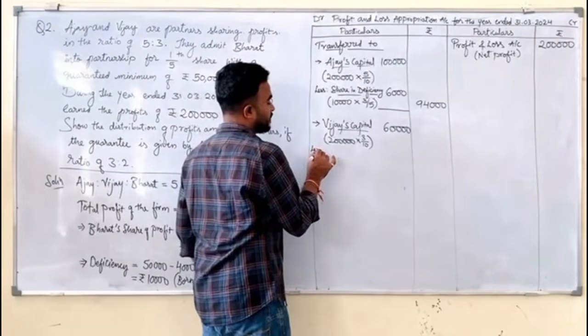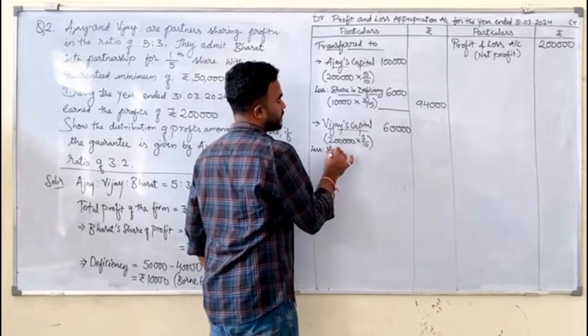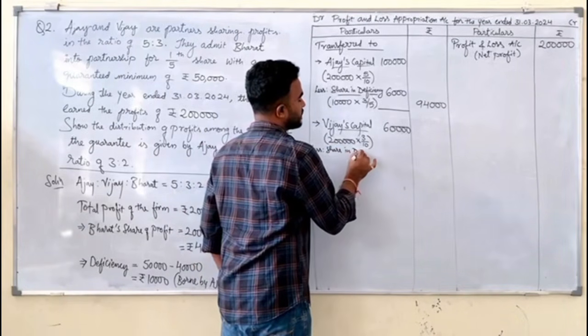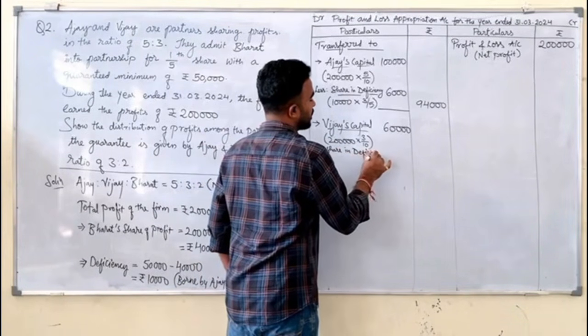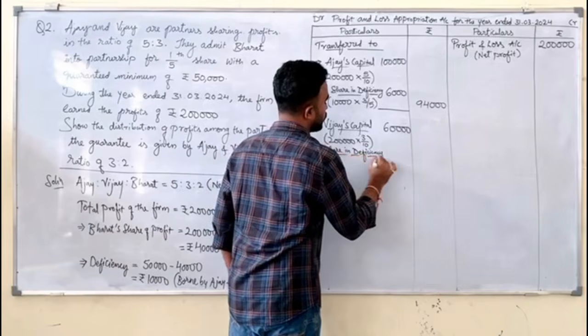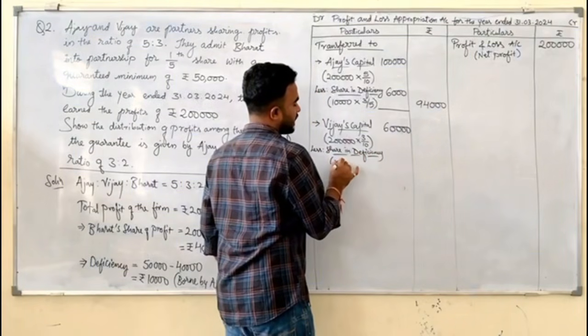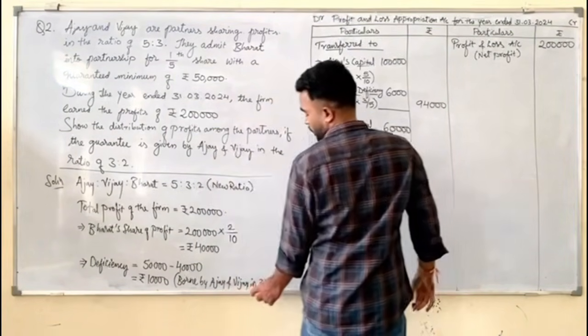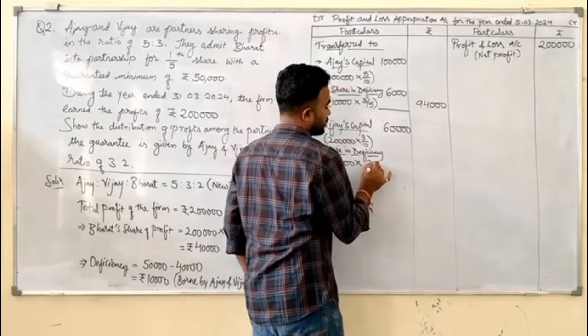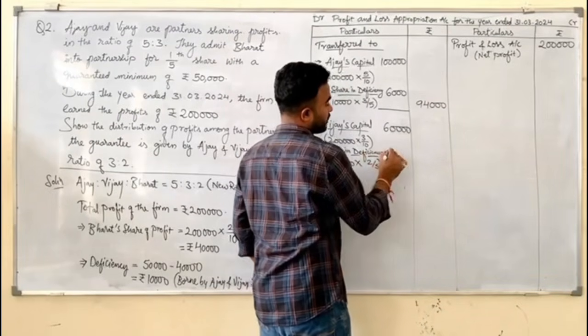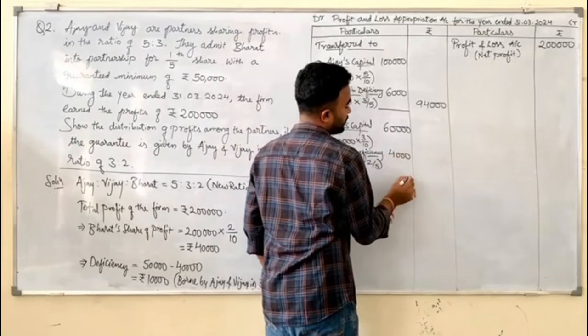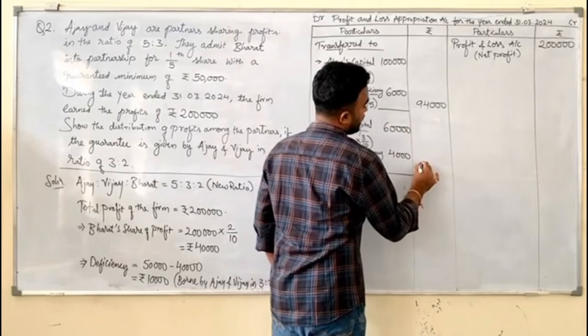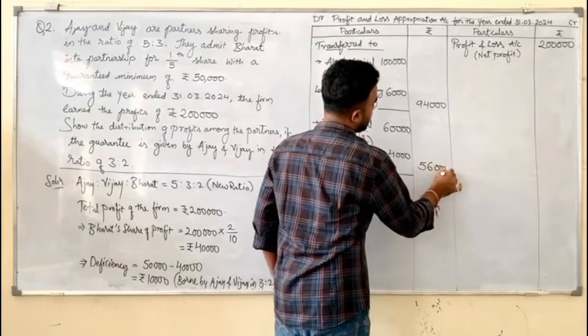Less share in deficiency. How much deficiency? Total 10,000. 10,000 into how much guarantee did he give? 2/5, which is equals to 4,000. If we deduct this, he will get 56,000.